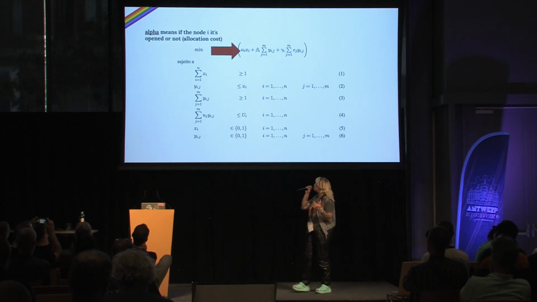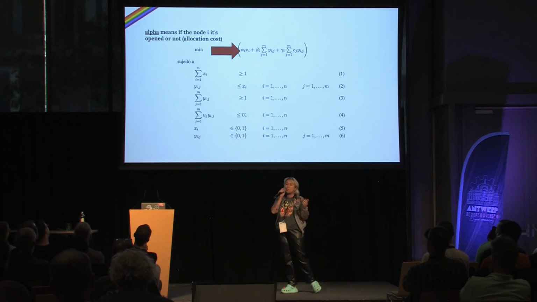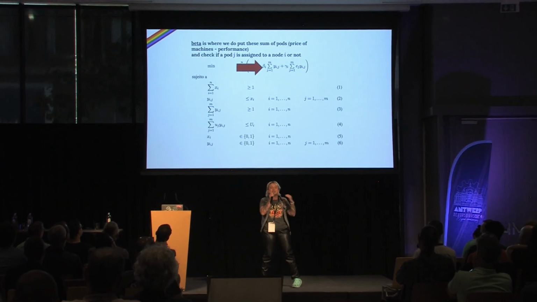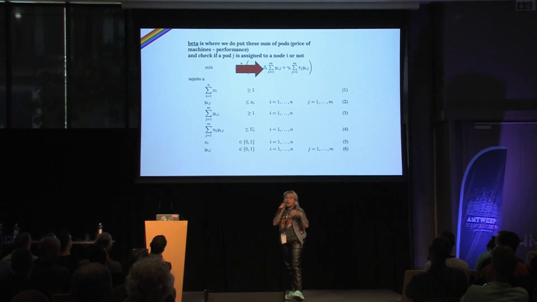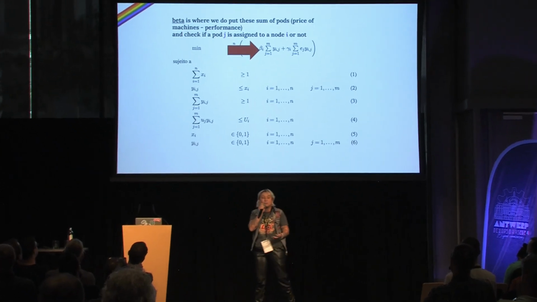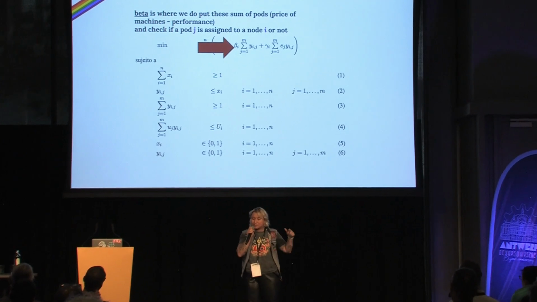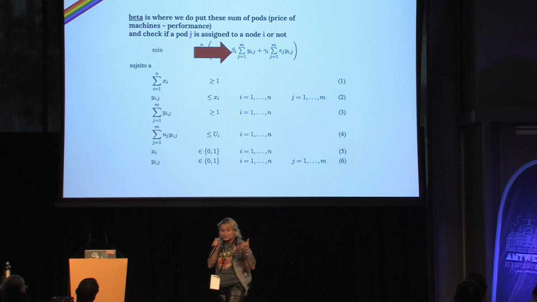Alpha in this formulation means whether a node is opened or not, and it impacts the cost of the final solution. Beta means where we put the sum of pods that are attached to these nodes, considering the size of the machine, memory, CPU and so on. J is about pods, and I is about the nodes.